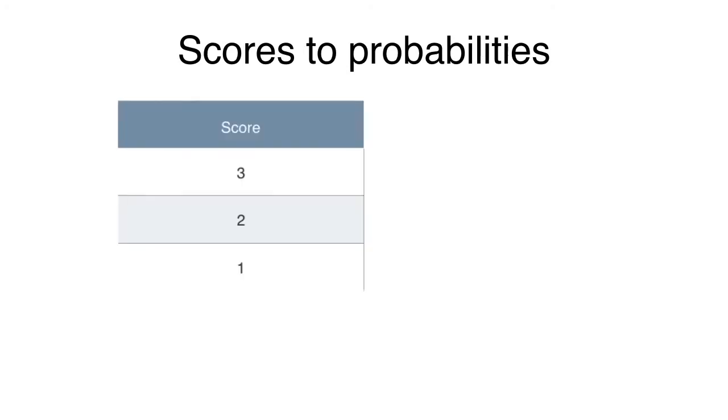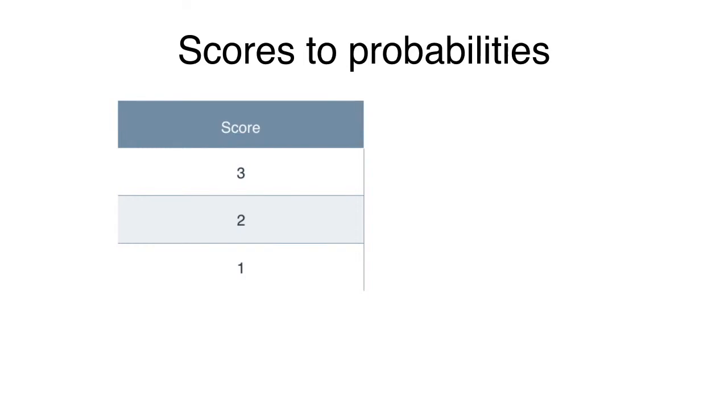Now, since we want to figure out how likely some scenarios happen, let's turn these scores into probabilities. And of course, we want high scores to correspond to high probabilities and low scores to correspond to low probabilities. So here's a simple way to turn scores into probabilities. Let's say that we have 3 scenarios with scores 3, 2, and 1. And we want to turn these into 3 probabilities, which are highest for the scenario with score 3 and lowest for the scenario with score 1. So a natural way is to think the following. Since probabilities are supposed to add to 1, let's make these scores 3, 2, 1 add to 1.